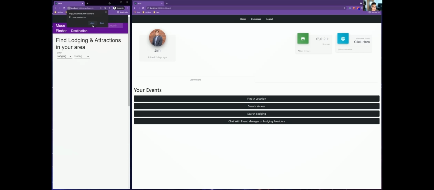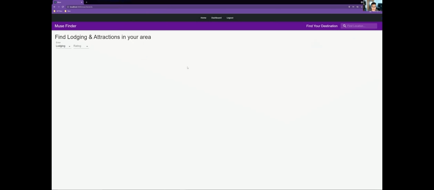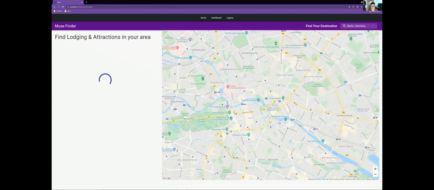Once we click find location, we'll get a notification, of course. Would you like us to use your location, which is being implemented by the Google API? We'll say okay, allow. And we'll say he's looking for attractions. We'll go ahead and type, and this is being auto-populated by the Google Maps, Google Places API.